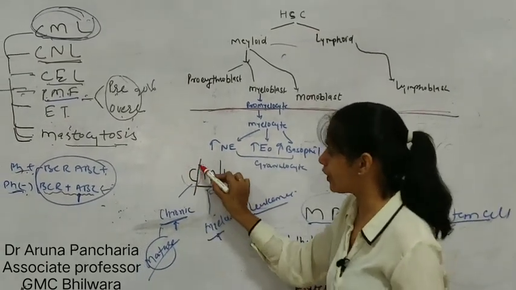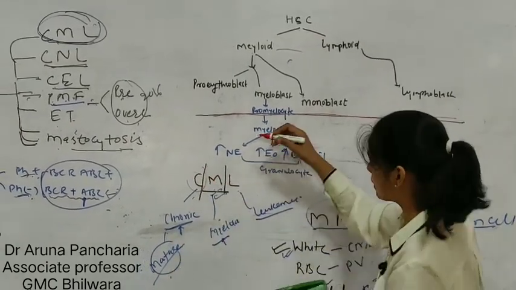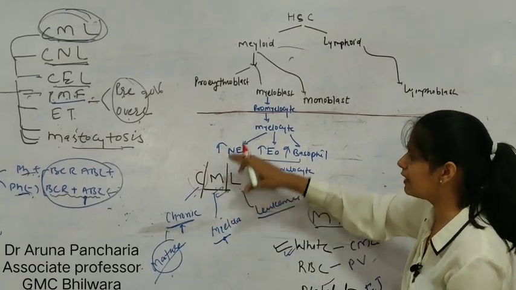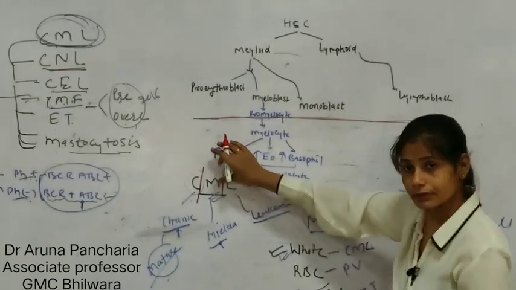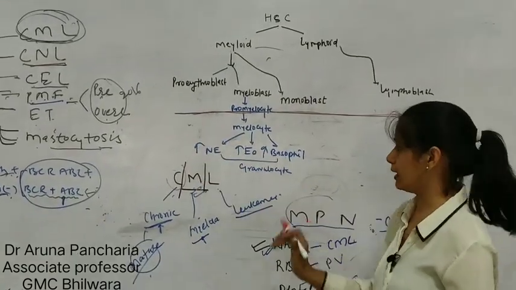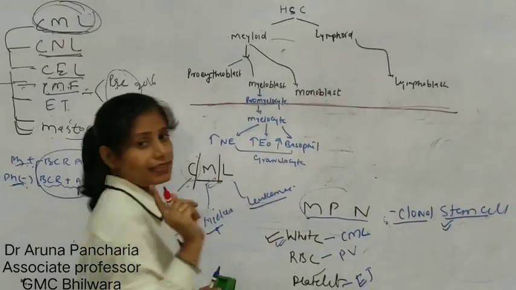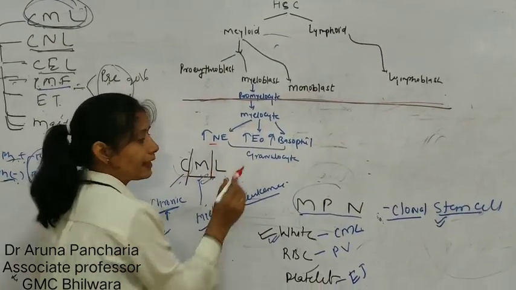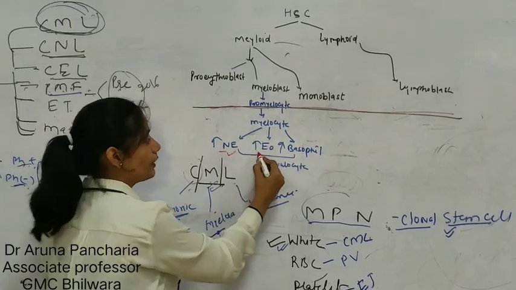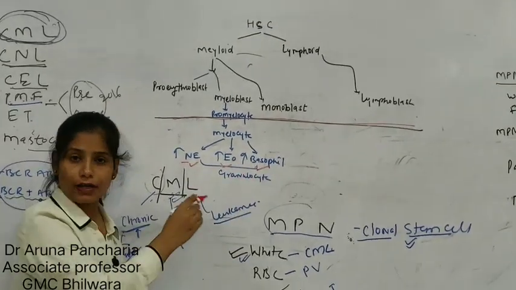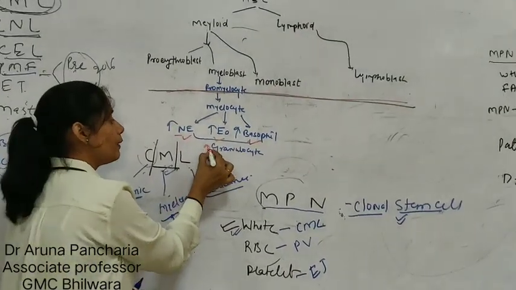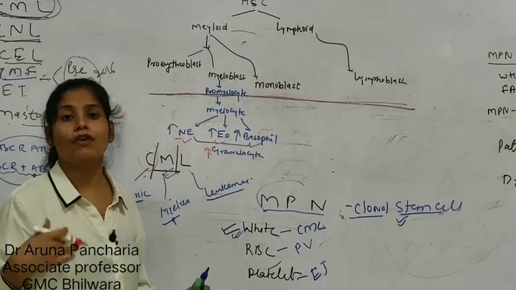That's why I told you chronic means arising from the mature cells. CML is chronic, so it is arising from the mature cell. Now what happens in CML? All the granulocytic lineage, neutrophil, eosinophil and basophil, these all are granulocytes. So there is an increased proliferation, overproduction.